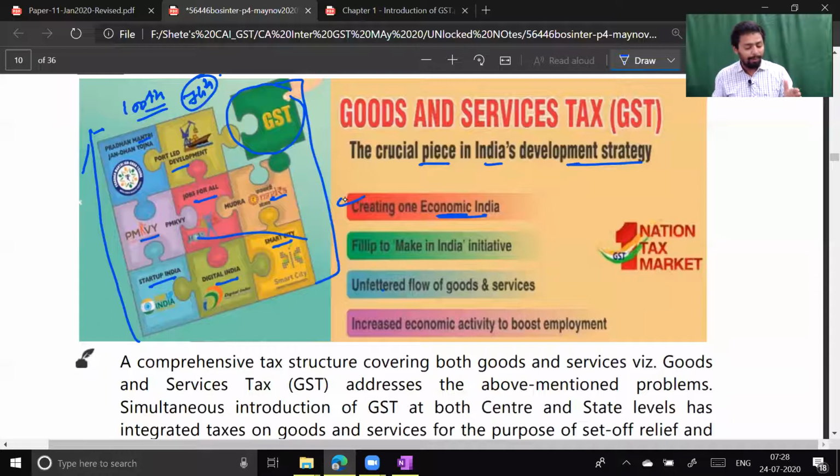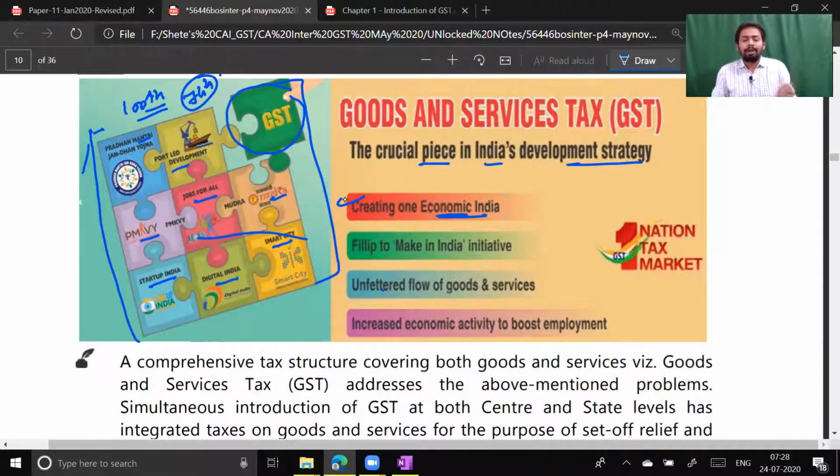Let me tell you, some of the people, if you know, because you stay in Mumbai, if there is a marriage in your house, some people used to travel to Surat, that is in Gujarat, to purchase sarees and all. Why? Because in Surat, there was a low VAT rate on sarees and the garment industry. And in Maharashtra, the VAT rate was very high. So if you wanted to purchase goods in bulk, people used to travel from Mumbai to Surat, which is hardly a 3 or 3.5 hour journey. It was not difficult to cross the state border, purchase the goods there, and then sell or use them in Maharashtra to save the tax.